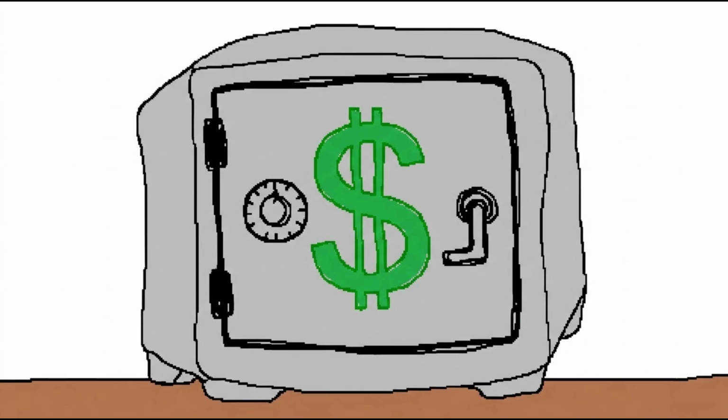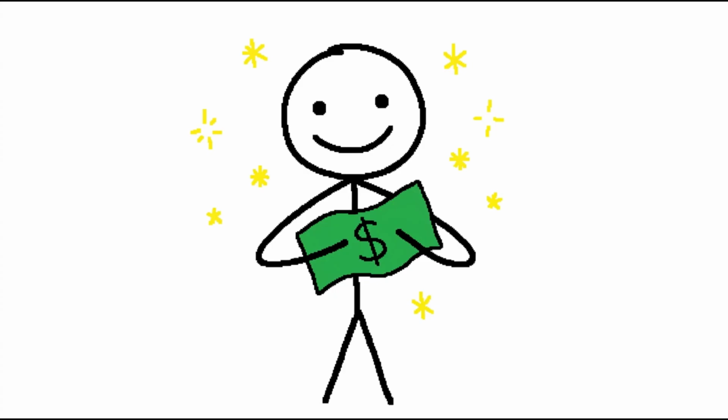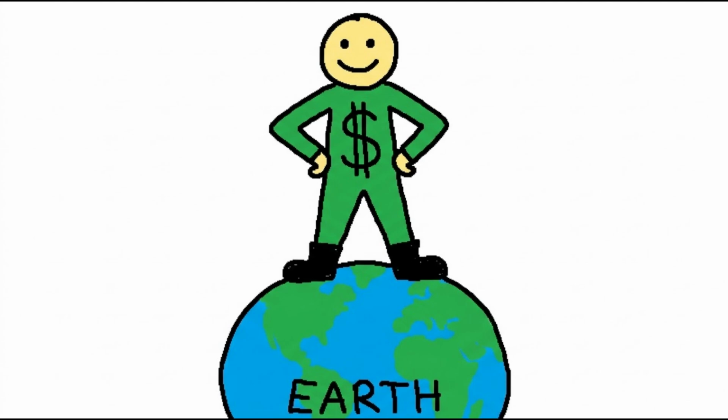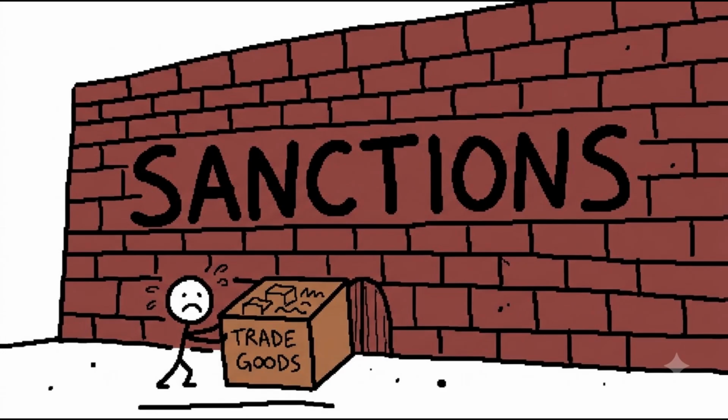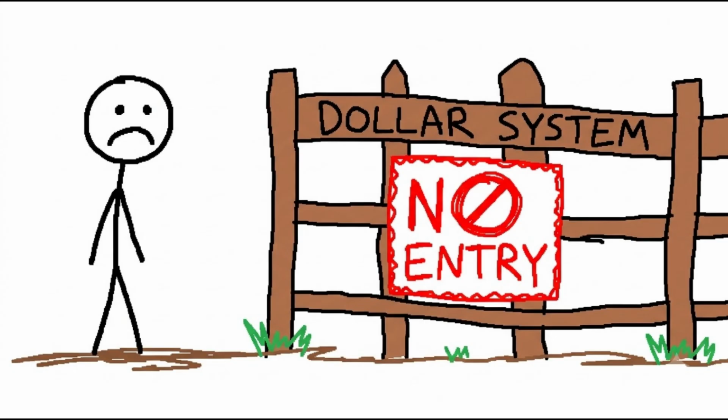Think of it like this. Imagine your school has only one canteen, and the canteen accepts only blue tokens. Even if every student has different kinds of money, everyone must first exchange their money for blue tokens before buying food. Because everyone needs those tokens, the demand for them always stays high. The US dollar works in a very similar way in global oil trade.